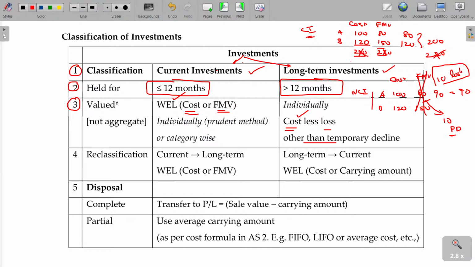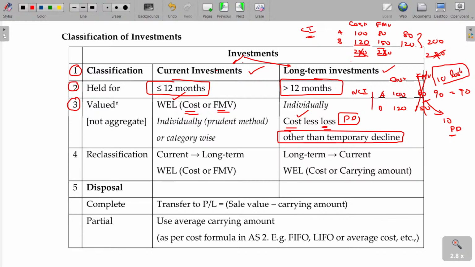If you consider that value as permanent, not temporary merely because of the change in the market value, then that permanent decline value should be subtracted from the value in case of long term. So cost less loss. Which loss? Other than temporary decline means loss. What type? Permanent decline loss will be subtracted. But in this case, it is not so.